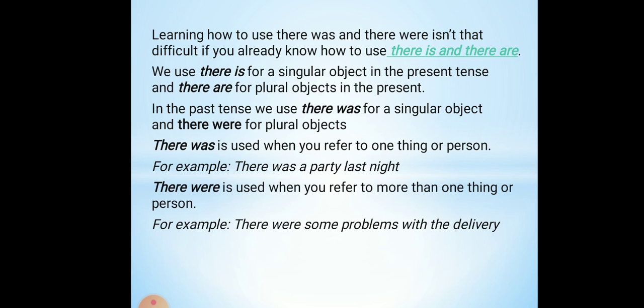For example, there was a party last night. Geçen gece parti var idi. There were is used when you refer to more than one thing or person. For example, there were some problems with the delivery. Çatdırılma ilə bağlı bir neçə problem var idi.